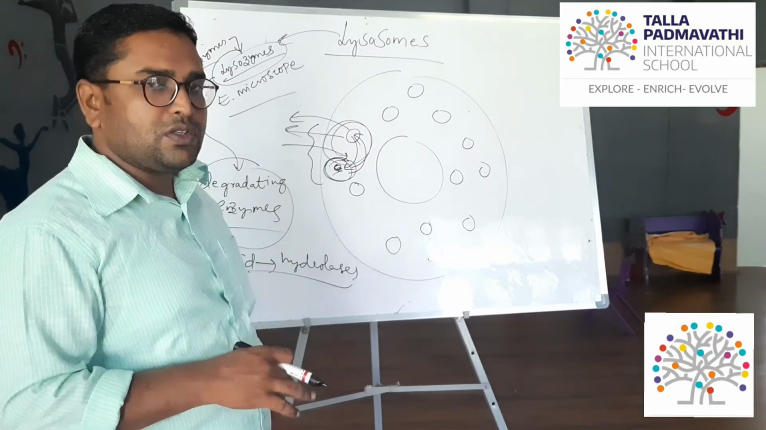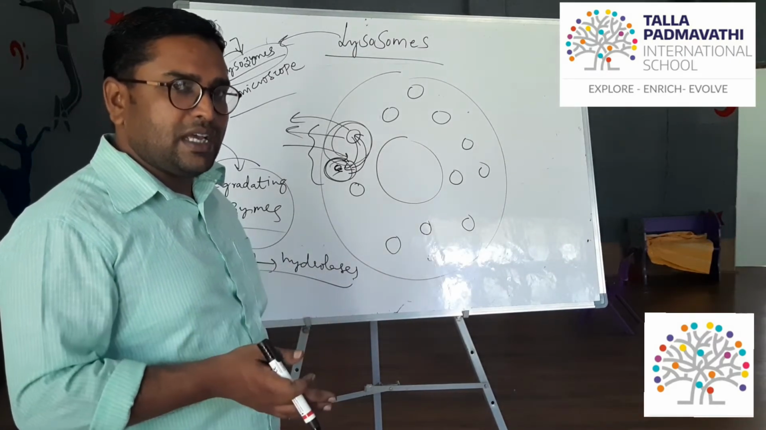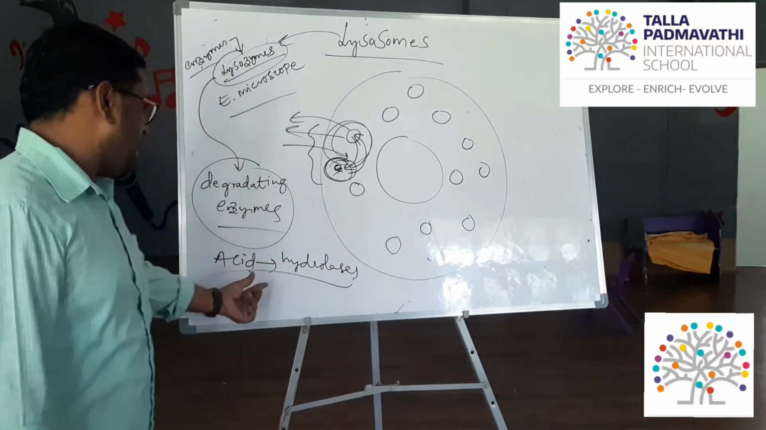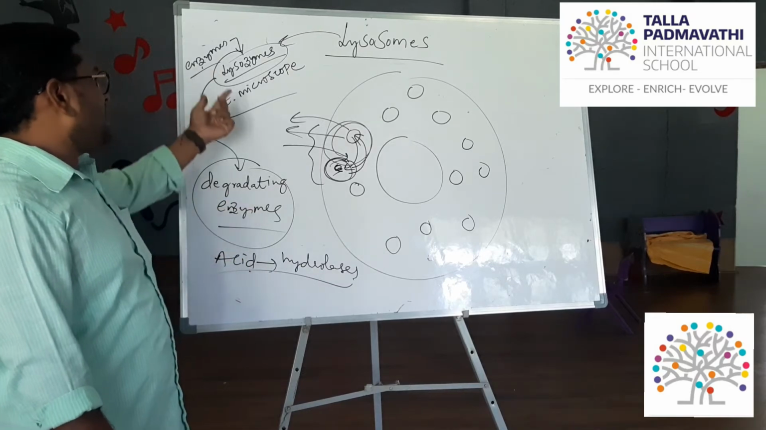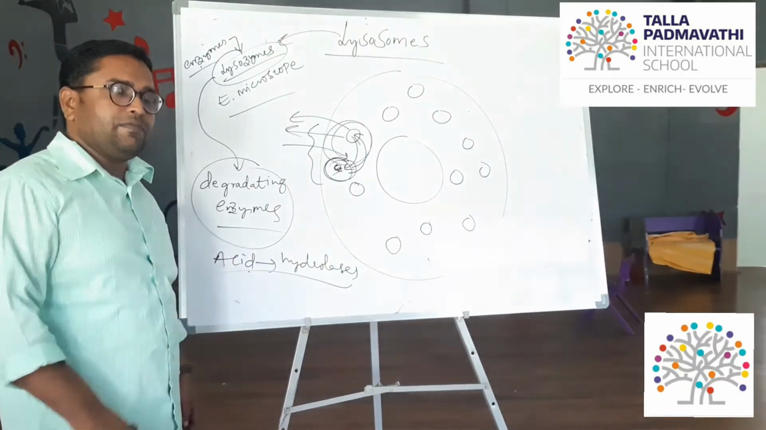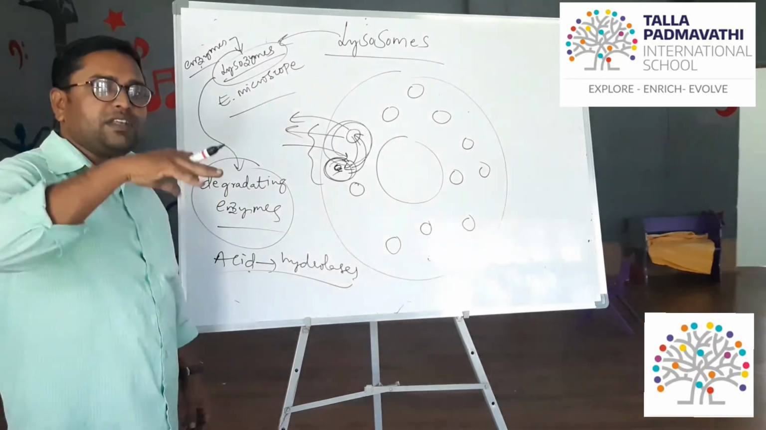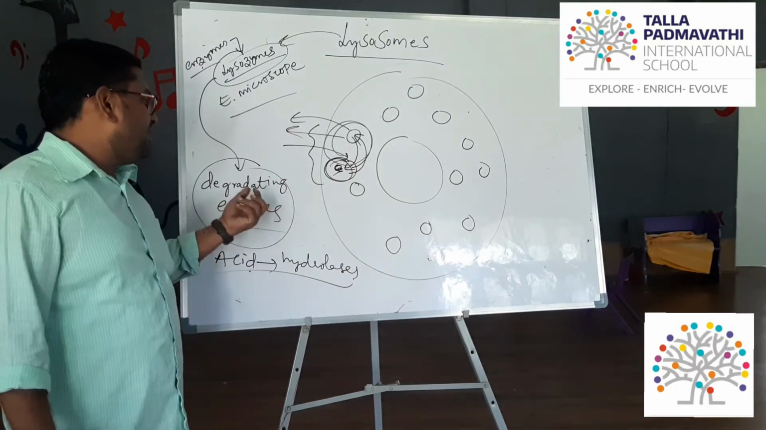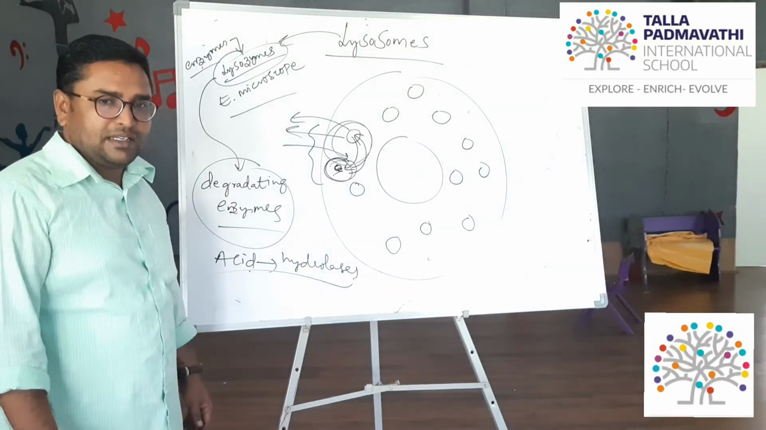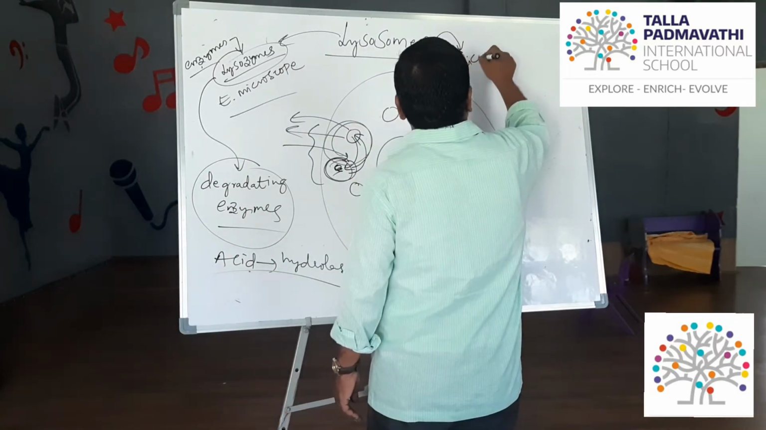Why? Because to release the lysozymes, it has to kill itself. So it releases the acid hydrolases, degradating enzymes or lysozymes to kill the bacteria by killing itself. The energy in the lysosome is used by itself to kill that bacteria. So that's why lysosomes are called suicidal bags of the cell.